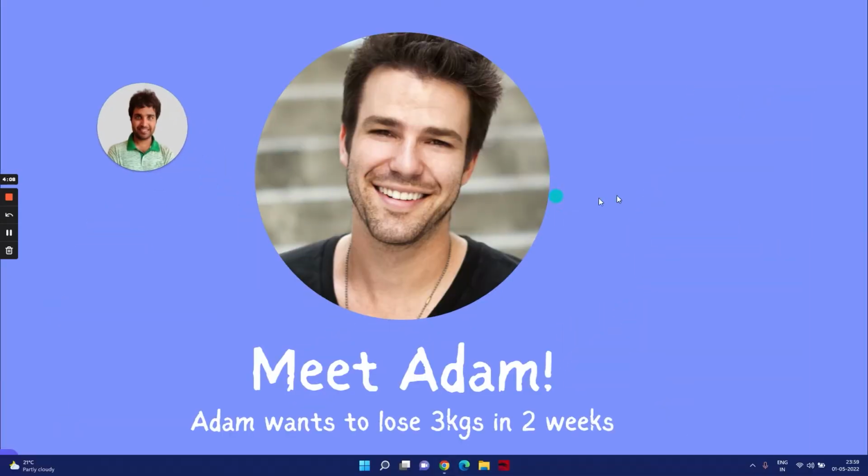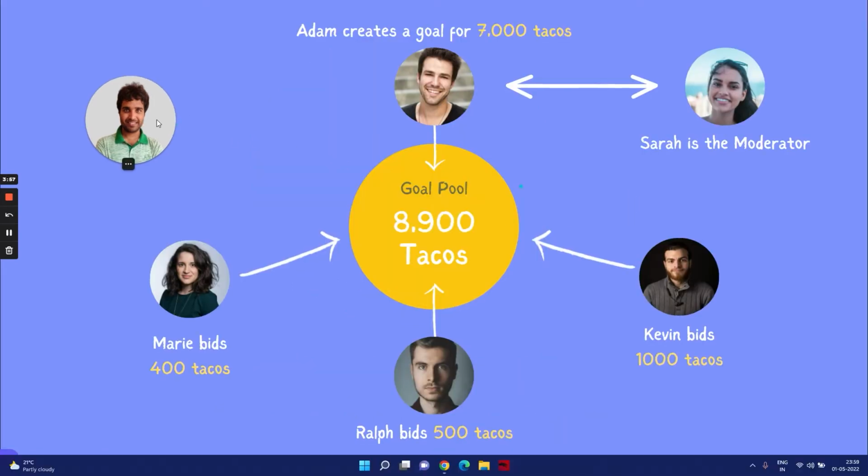So let's take an example. Let's meet Adam, who wants to lose 3 kgs within 2 weeks. So he approaches Trusty Tacos and this is how the process goes. Adam goes forward to the platform and he creates a goal. Let's say that he deposits 7,000 tacos for this goal and he says, I'm gonna lose 3 kgs within 2 weeks. Trusty Tacos assigns Adam a moderator who will keep a check on him and make sure that he is going about his duties every single day.